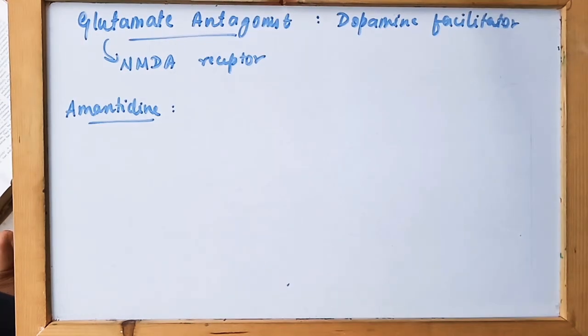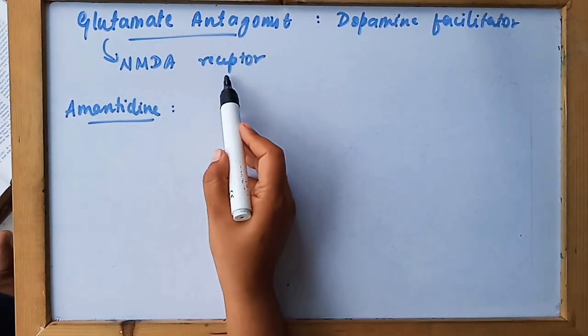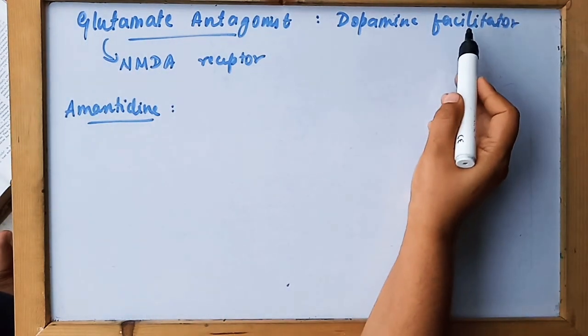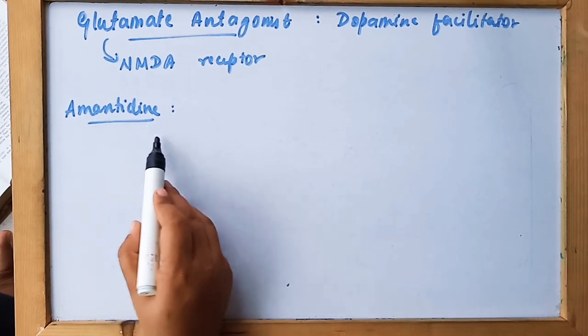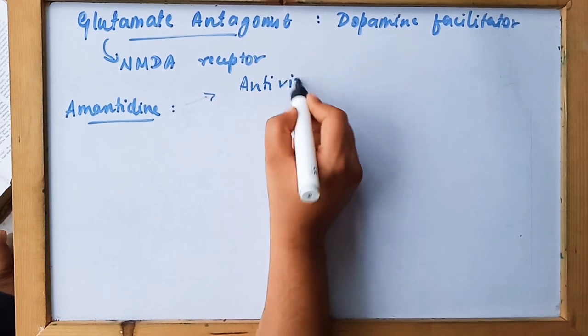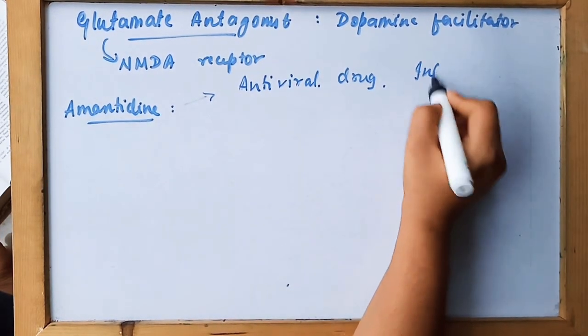So the next category is glutamate antagonists. Glutamate acts through NMDA receptors. This class of drugs is also known as dopamine facilitators, and the class includes amantadine. Amantadine is basically an antiviral drug, active in the treatment of influenza A2.